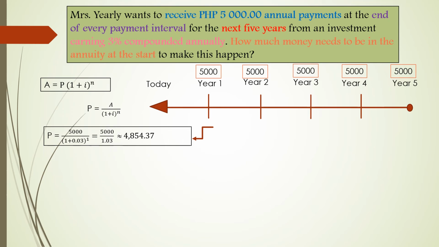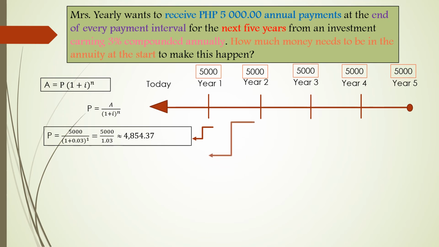So for the first year, P equals 5,000, so future value of 5,000, over 1 plus 0.03, which came from 3% compounded annually, raised to 1 for the first year. So 5,000 over 1.03 raised to 1 is 1.03, and 5,000 over 1.03 is approximately 4,854.37.